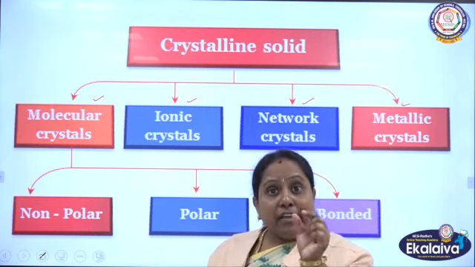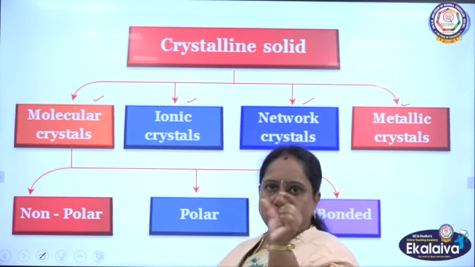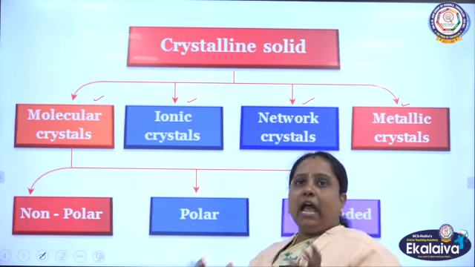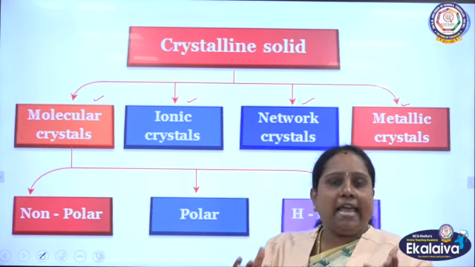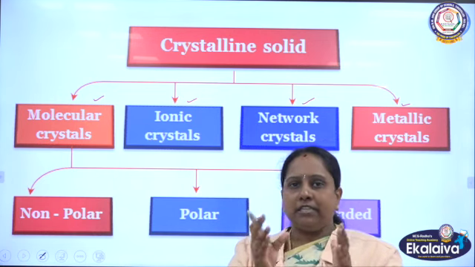In ionic solids, ions are the constituent particles, that means the lattice points will be occupied by ions. Whereas a network crystal is made up of elements, for example allotropes. Allotropes are made up of only a particular type of element.